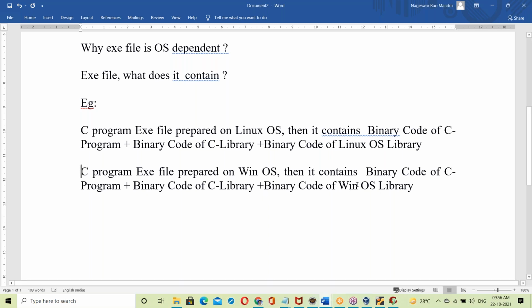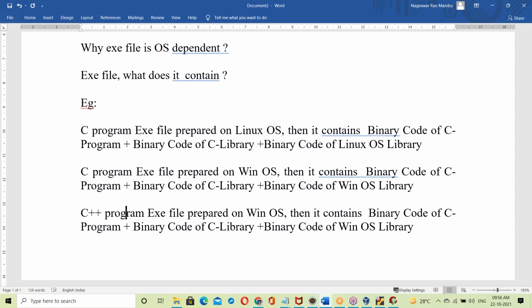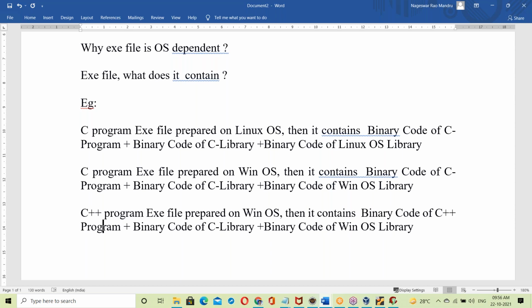Suppose it is a C++ program, let us take a C++ example here. Suppose a C++ program exe file is prepared on Windows OS. Then it contains binary code for the C++ program, binary code for the C++ library, something like the iostream data set file, and plus binary code for the Windows OS library. That's it. So the OS library is a part of the exe file.